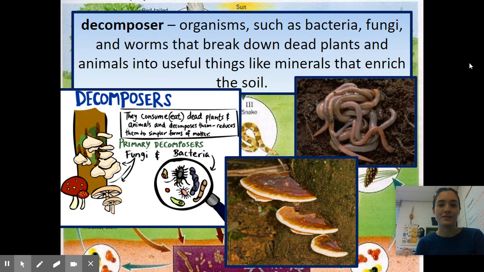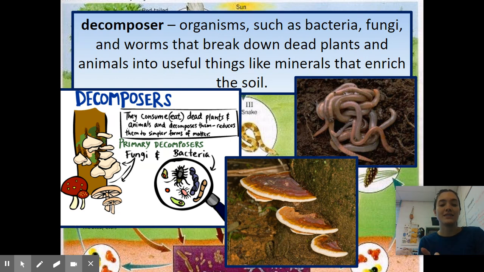And a decomposer is an organism such as bacteria, fungi, and worms that break down dead plants and animals into useful things like minerals that enrich the soil. Last March, I actually started a compost. I would take all of our rotten fruit and vegetable scraps and put it in a bucket, and then I would dump it outside in a little cage I had for it with chicken wire.